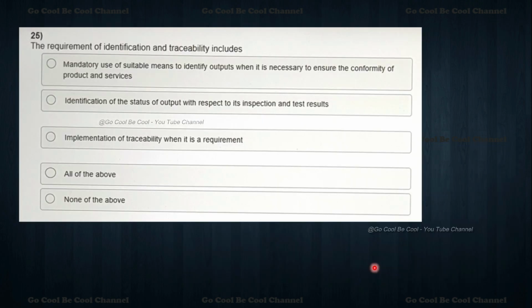Yes, now we are moving towards the 25th question. My dear friends, please go through one by one. Please watch this video 100% fully to the end, because we have a lot of questions where you can pass the examination in a single attempt, because the payment you are paying to the agency is very huge, my dear friends.